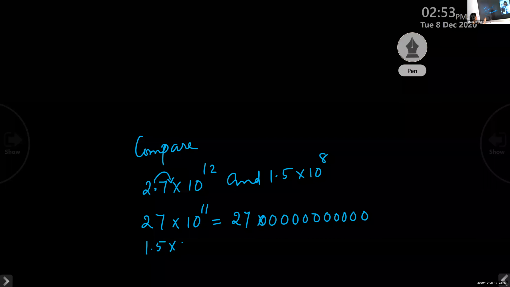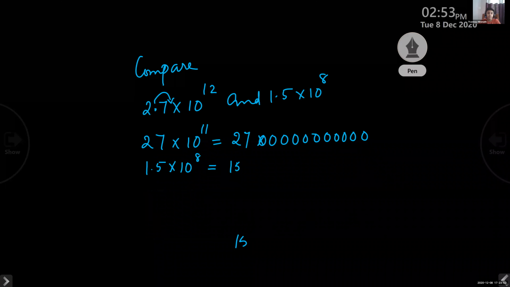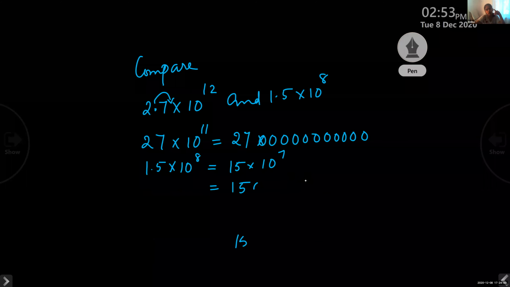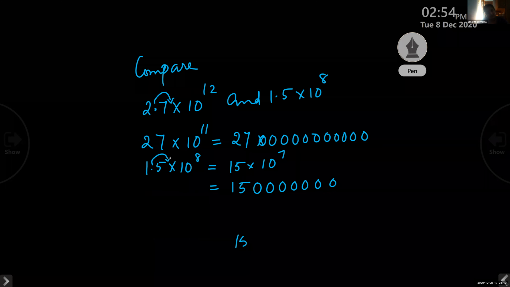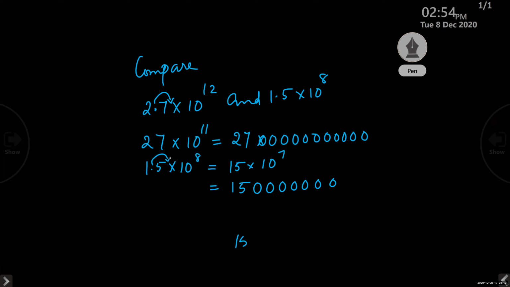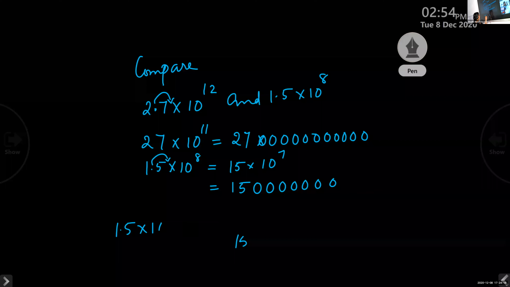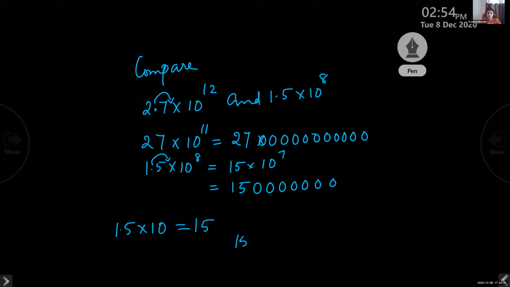Okay, what about the other one? 1.5 into 10 raised to 8 is 15 into 10 raised to 7, isn't it? So what will that be? 15 followed by 7 zeros: 1, 2, 3, 4, 5, 6, 7. We remove the decimal point; to remove it, we took one 10 from that and multiplied. Understood? You know 1.5 into 10 is 15. The decimal point shifts to the right side.